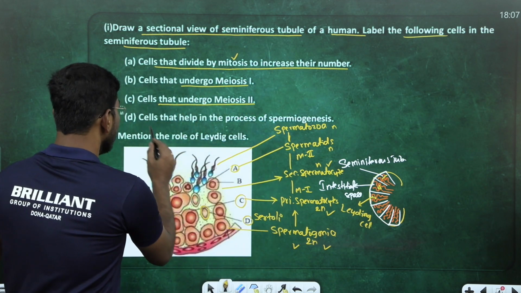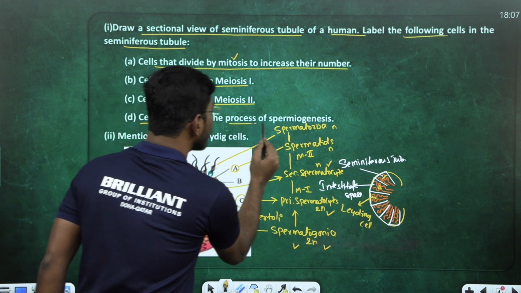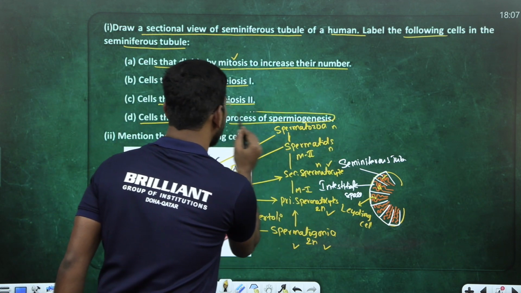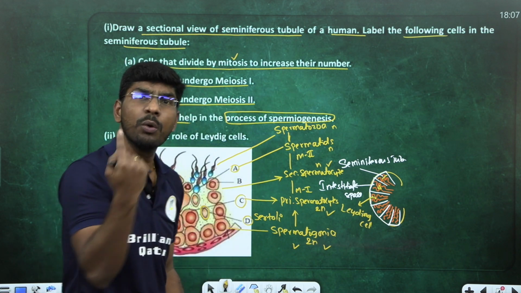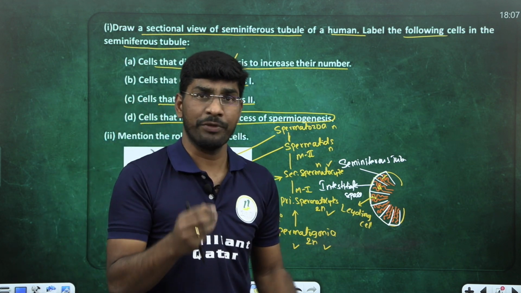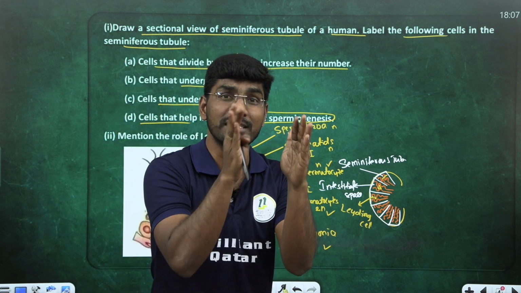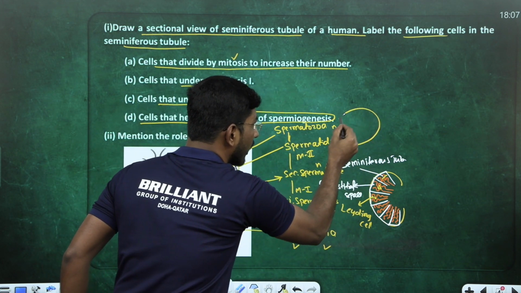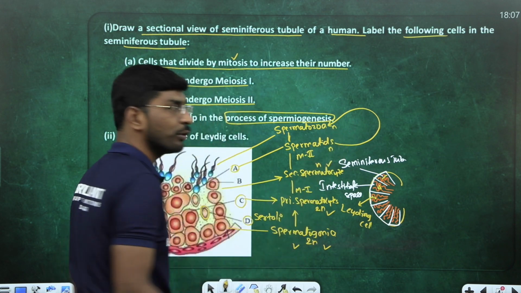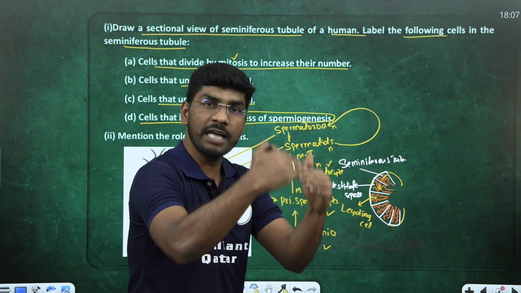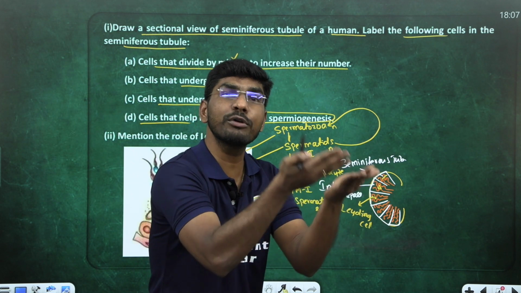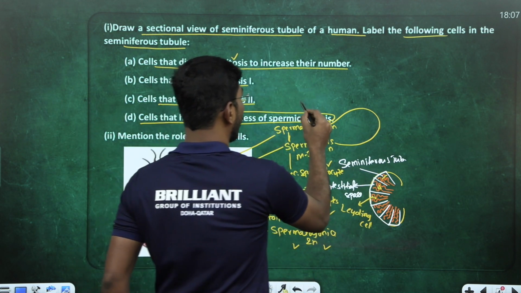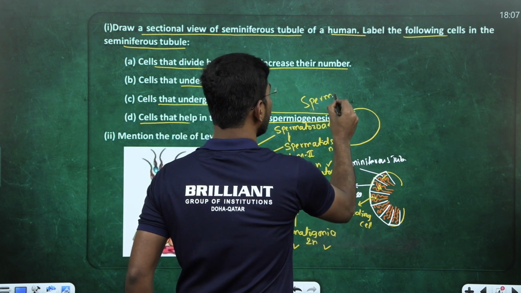Now, cells that help in the process of spermiogenesis. They are asking what? Tell me. What is this spermiogenesis process? Spermiogenesis is the process in which spermatids are converted into spermatozoa. Spermatids mature into spermatozoa. This process is called spermiogenesis.